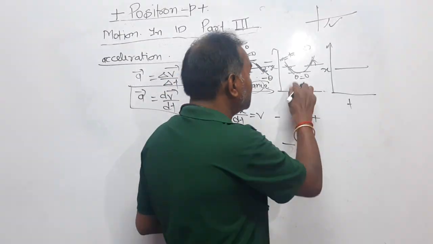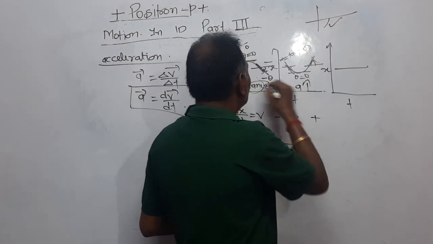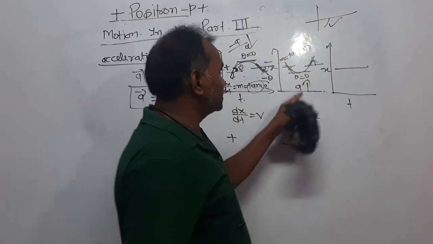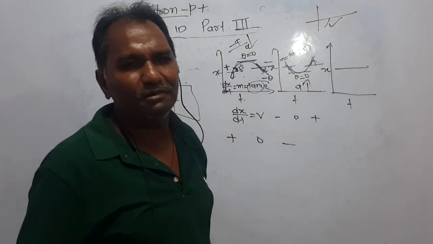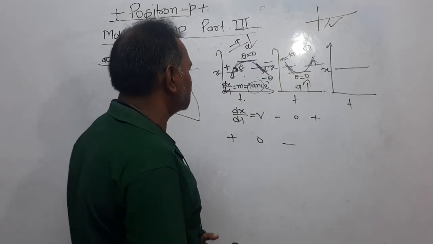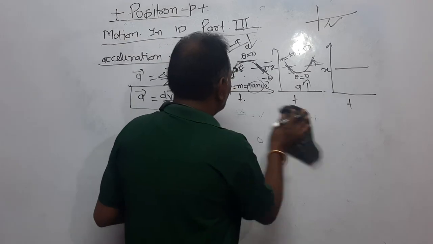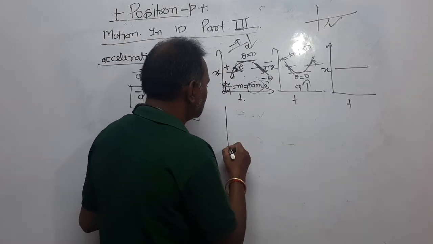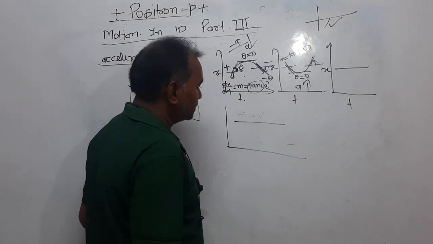Dear students, it is an acceleration, right? This was a retardation, it is an acceleration. Now the third is very important, it is a graph between x and t. Look here, the x and t graph is a straight line like this, right?